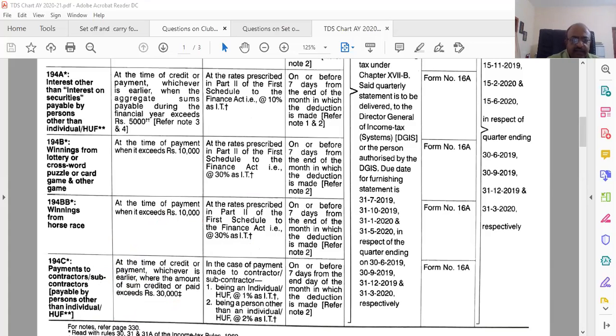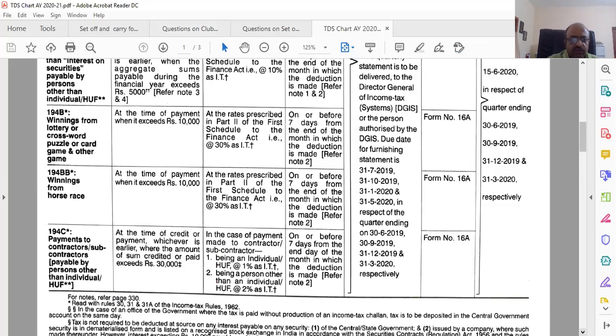What is the rate? In case of payment to a contractor or subcontractor, if he is an individual, only 1%. If it is other than an individual, 2%. So for companies and all, it will be 2% if you're deducting. Please mind you, these sections are very, very important. If you don't understand, you will not be able to do any form of audit.